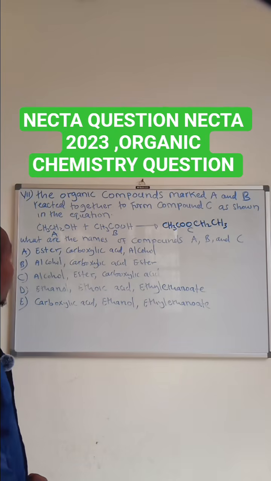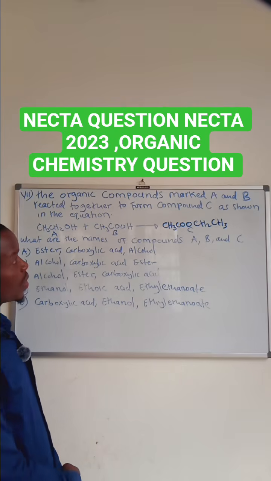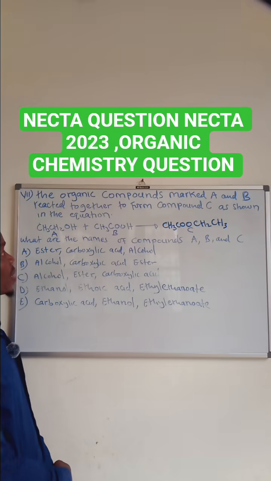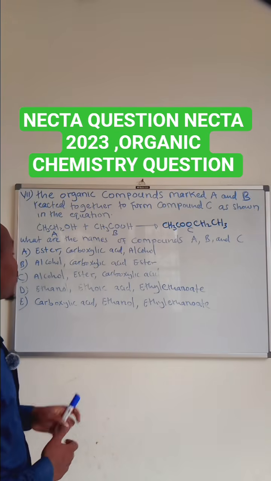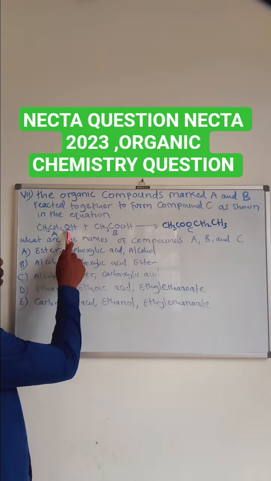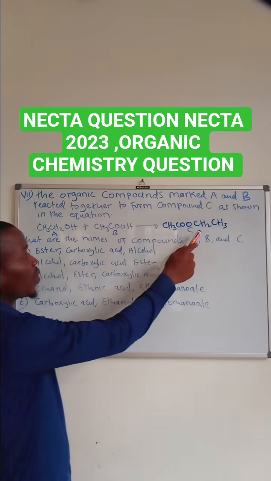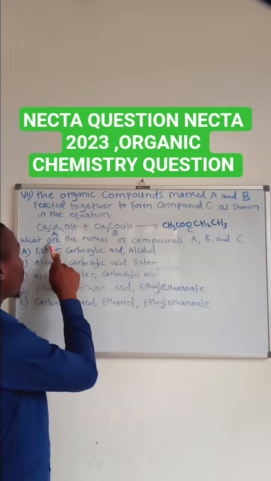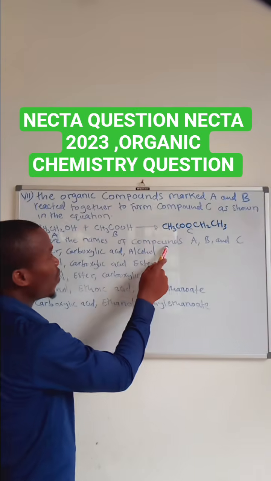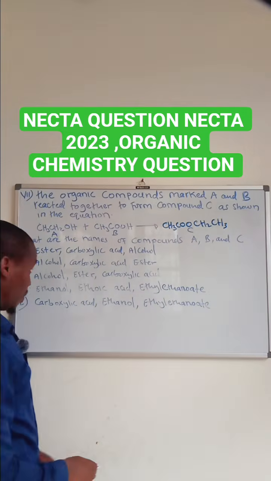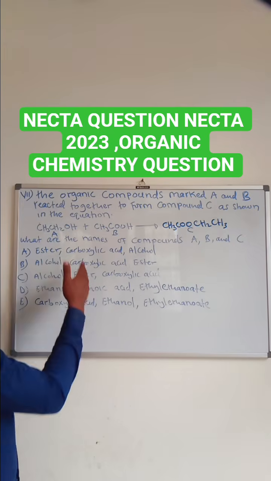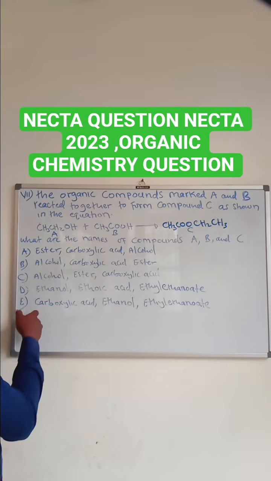The question states that the organic compounds marked A and B reacted together to form compound C, as shown in the equation. We have compound A reacting with compound B to form compound C. What are the names of compounds A, B, and C? So we're supposed to find the correct answers from these